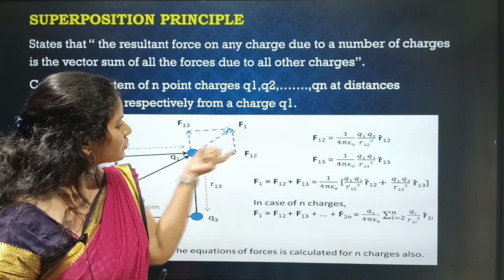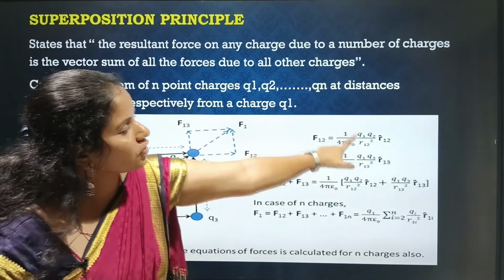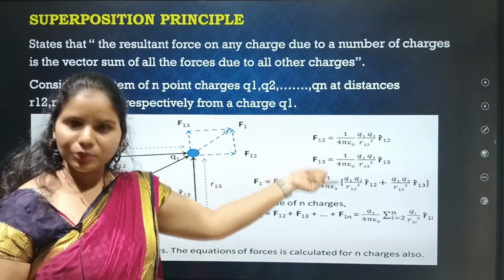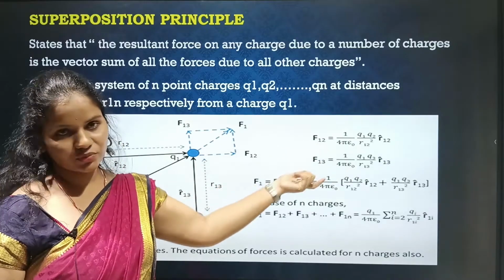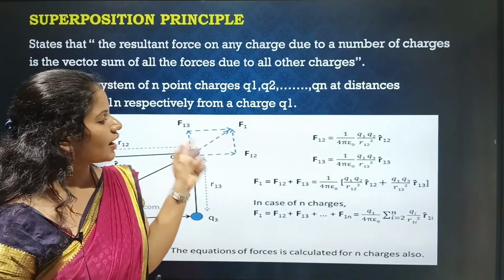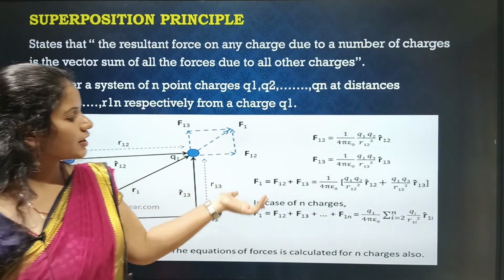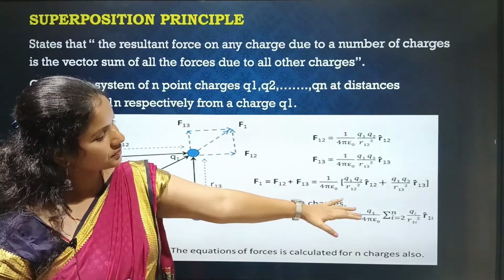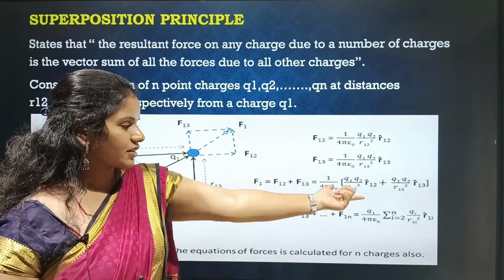If you want to find the force F12, it will be 1 by 4 pi epsilon naught, Q1 Q2 by r12 squared, r12. So we are using Coulomb's law to define the value of force for this case. And the total force on this system will be the algebraic sum of F12 and F13, as in the equation given here.